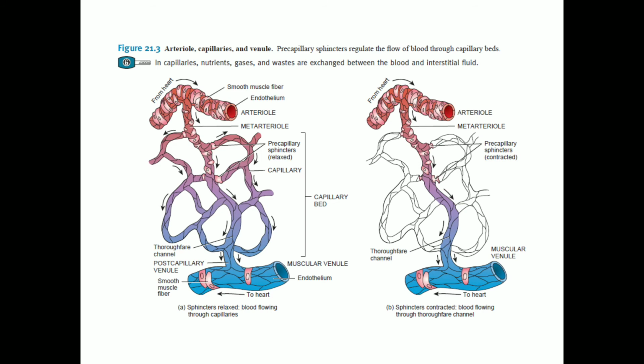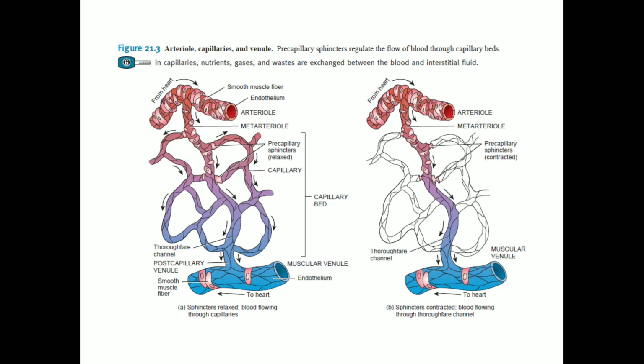The exchange of materials occurs through the walls of the capillaries and not through the other blood vessels. Even though the walls of the arterioles and venules are thin, they do not exchange nutrients; they act as a barrier for the exchange.